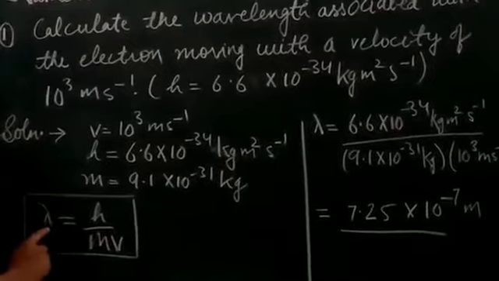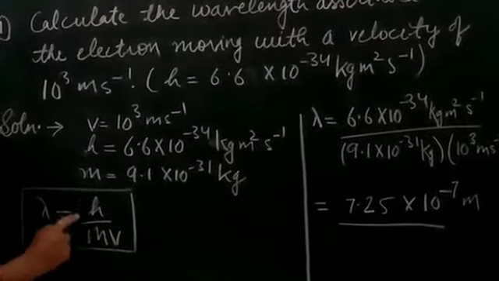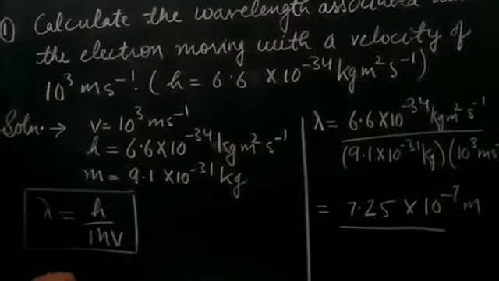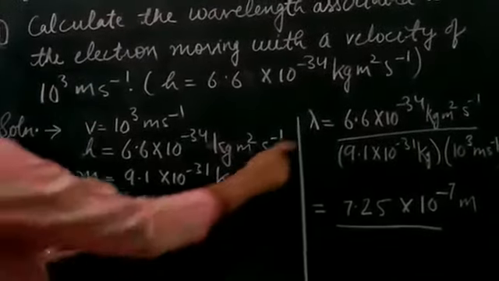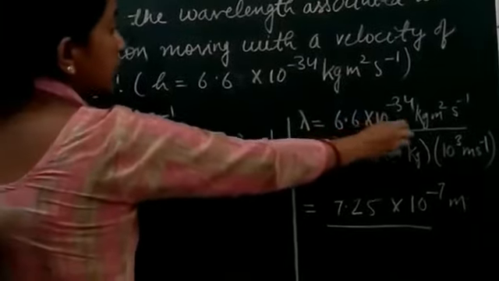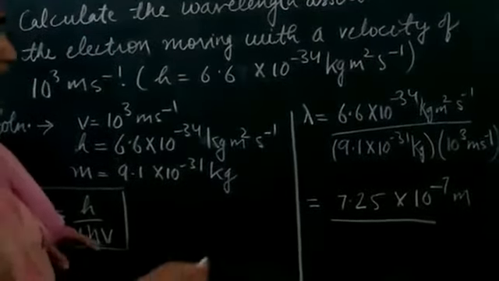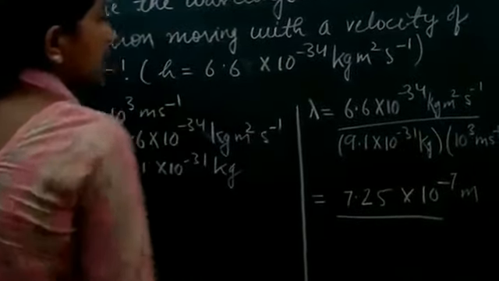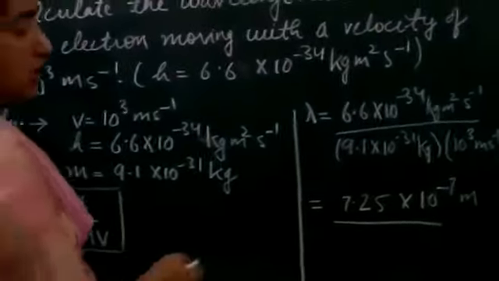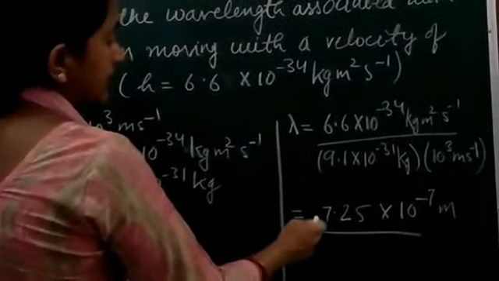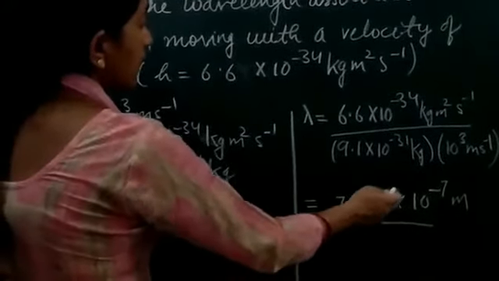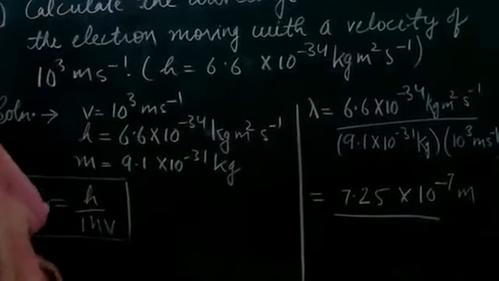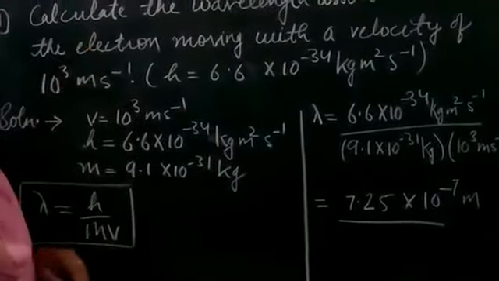So here students, lambda we have to calculate, and other quantities are known to us. So we will just substitute the values in this equation. H value is 6.6 × 10 to the power minus 34 kg meter square second inverse. Mass is 9.1 × 10 to the power minus 31 kg, and the velocity is 10 to the power 3 meter per second. So on solving, students will get the answer 7.25 × 10 to the power minus 7 meter. This will be the wavelength associated with the moving electron.